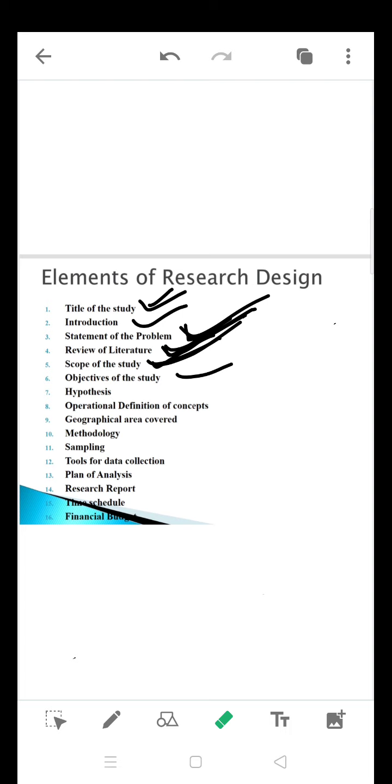Next one is hypothesis. As I told you, hypothesis is going to talk about the tentative assumption. Customer satisfaction towards handicraft products pertaining to design. So the design of the handicraft products having an impact on customer satisfaction, that is the alternative hypothesis.